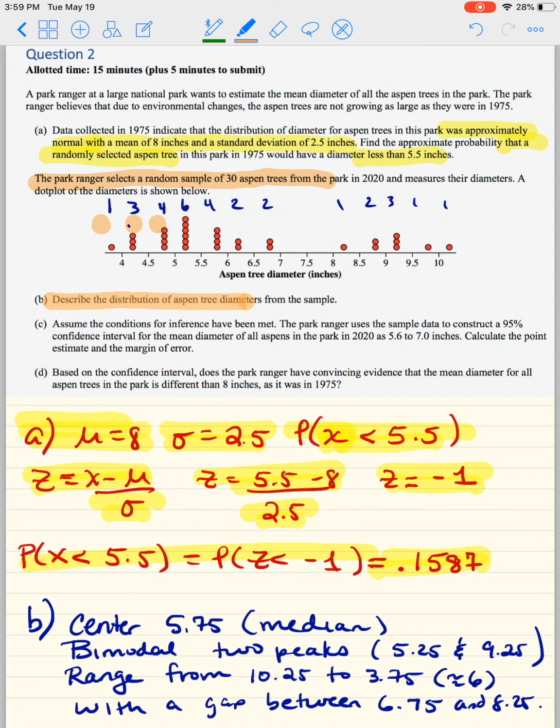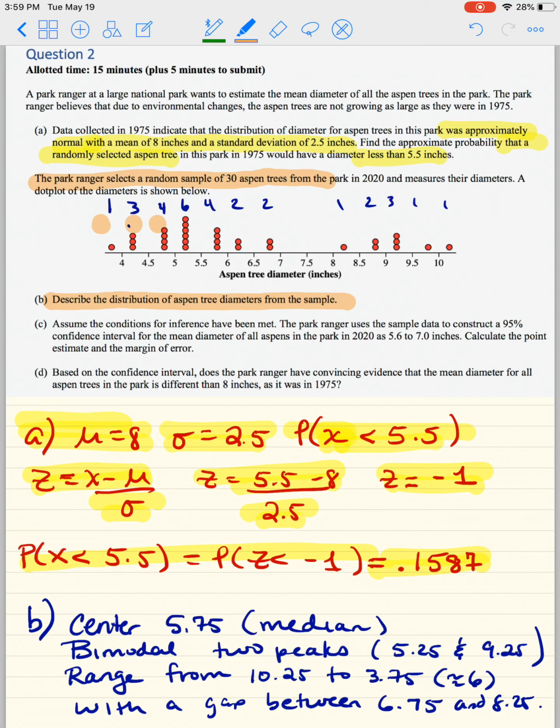Describe the distribution of the aspen tree diameter from the sample. So anytime you guys are describing the distribution, you need the center, shape, and spread. The center in this case is going to be my median. There are 30 trees, okay? To find the median, you take n plus 1 divided by 2. So it's 30 plus 1 divided by 2. So it's about the 15th and a half number.